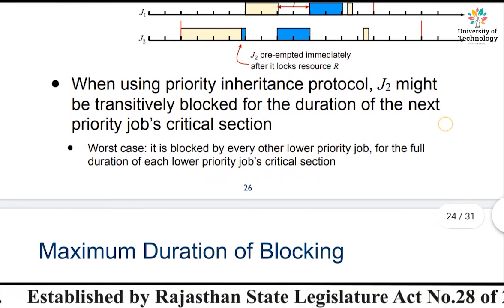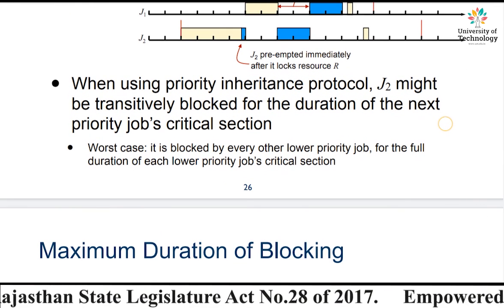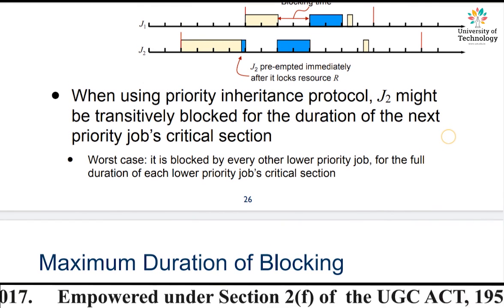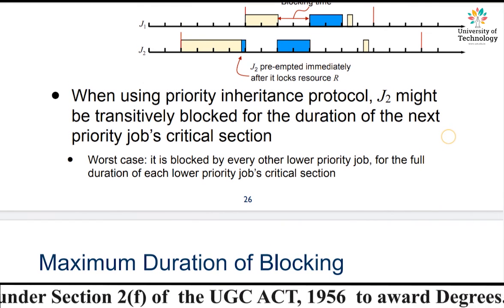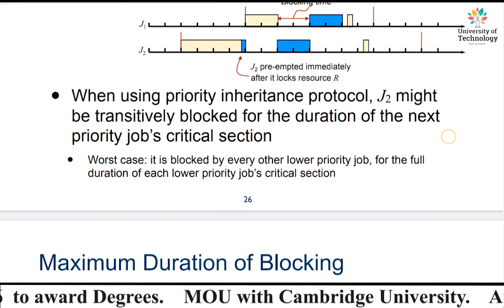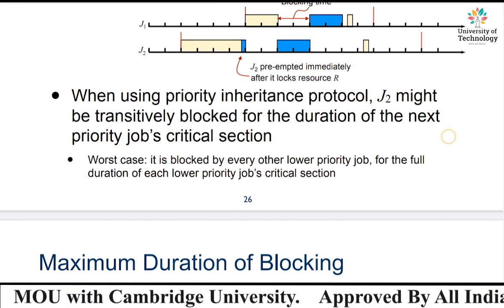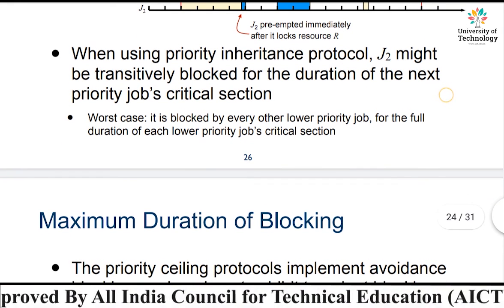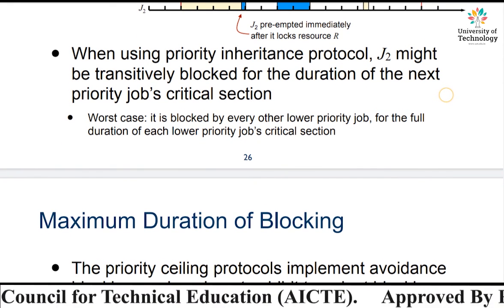So in the worst case, what is going to happen? It is blocked by every other lower priority job. The worst case scenario is that all the lower priority jobs block it, for the full duration of each lower priority job's critical section.